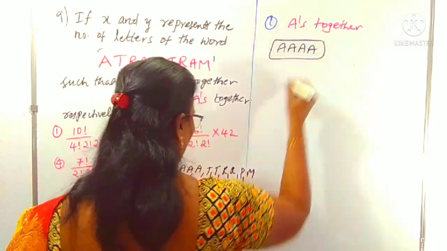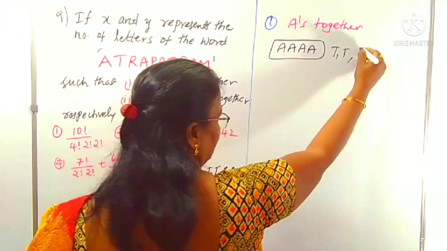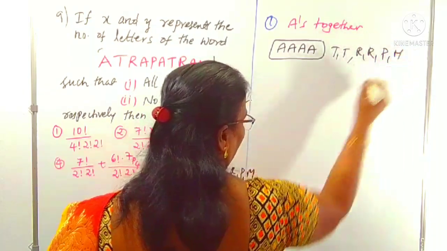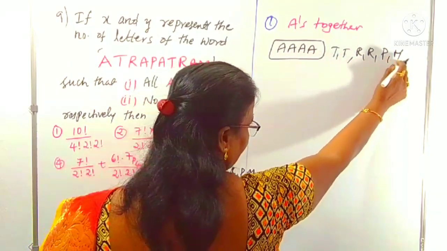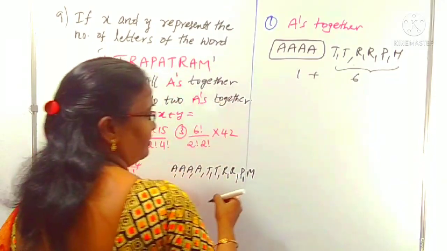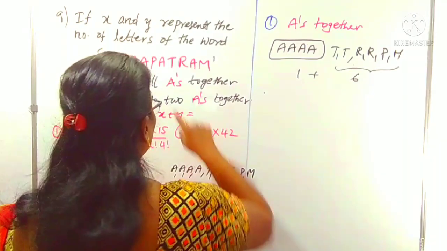Other than these A's, what is left over? T's, then R's, then P and M. Other than these 4 as 1 unit, the remaining 1, 2, 3, 4, 5, 6 units. These 6 units and this 1 unit we can arrange, and that is called the X arrangement.